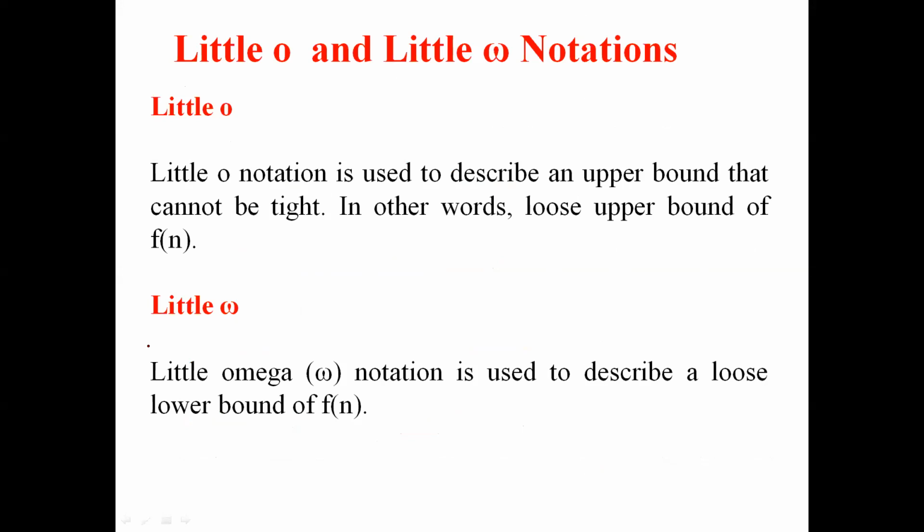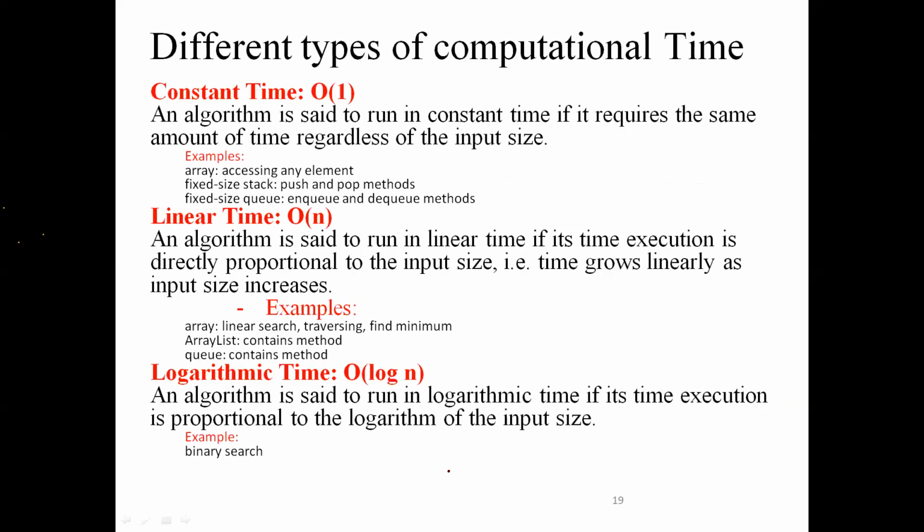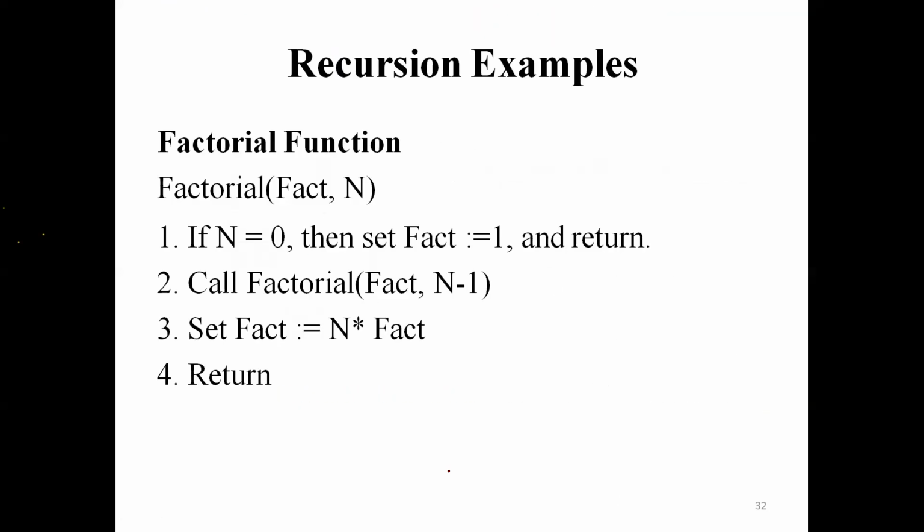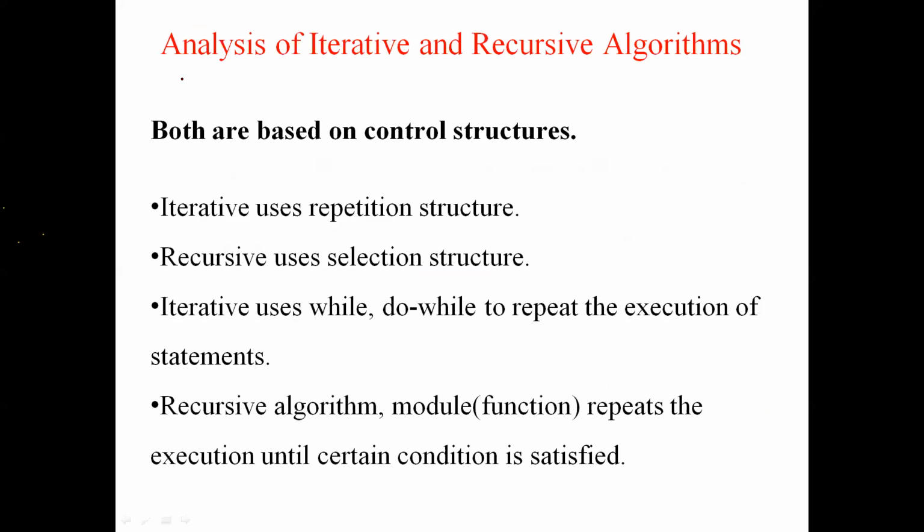Okay, so this is little O and big O. What I told is about the loose bound and lower bound. So we are seeing constant time, linear time. I don't want to get much into that. So this is the difference. So we'll start with the analysis of iterative and recursive algorithms.